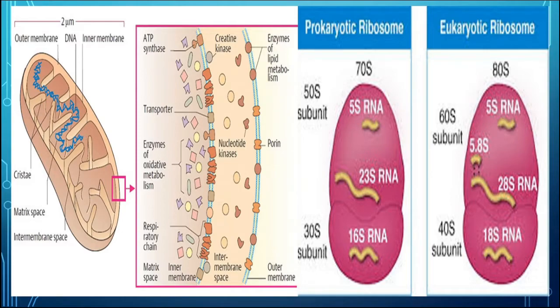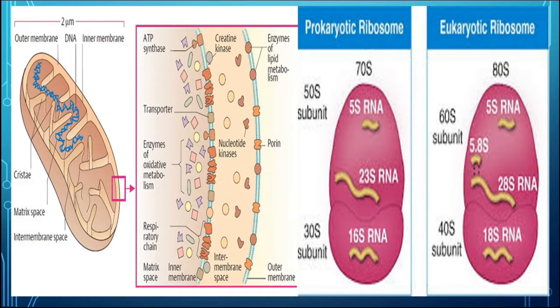Inside the inner membrane the matrix is present, which contains DNA as well as ribosome of prokaryotic type, that is 70S type, whose larger subunit is 50S and smaller is 30S, which helps in the process of protein synthesis. The cristae or the inner membrane contains the materials for ATP synthesis.